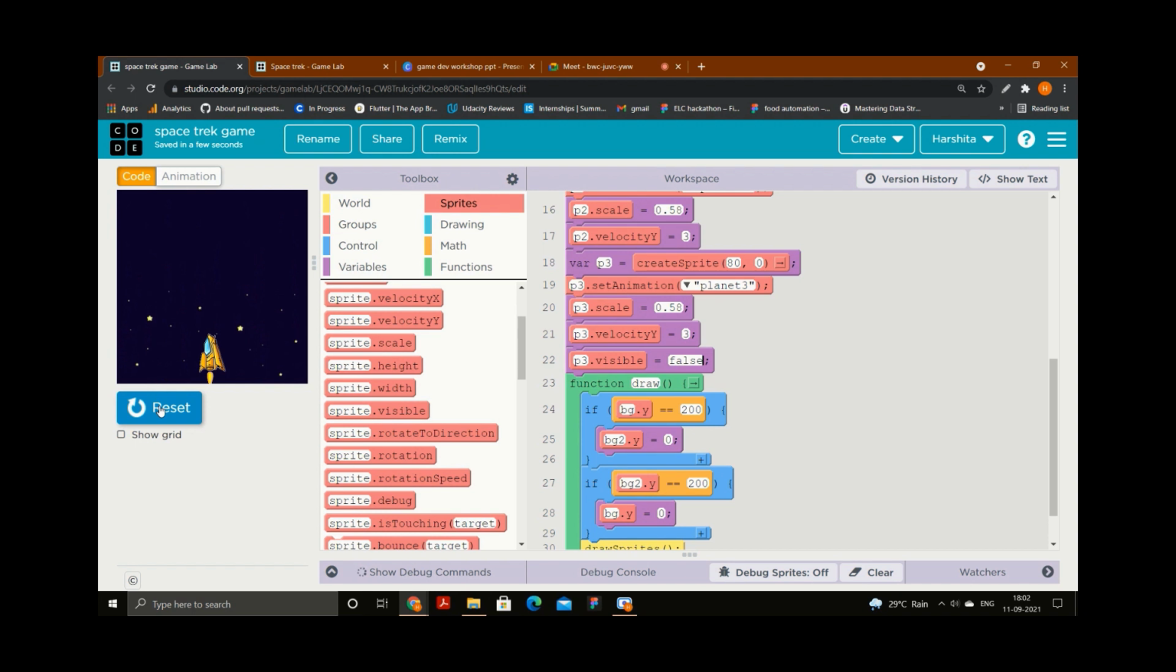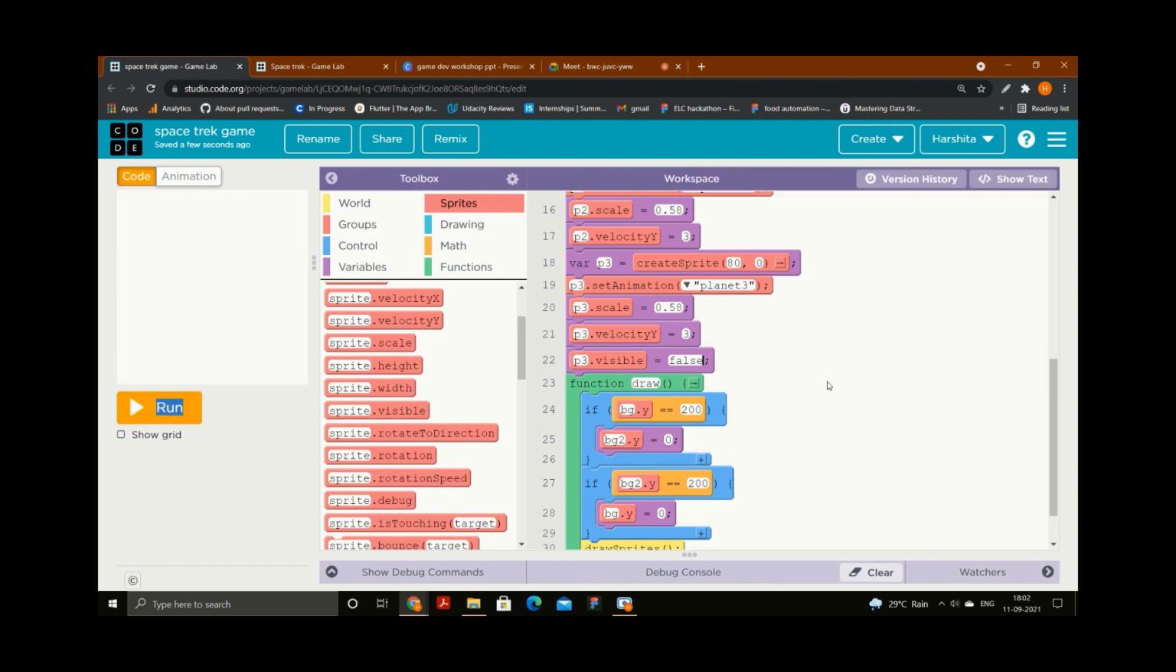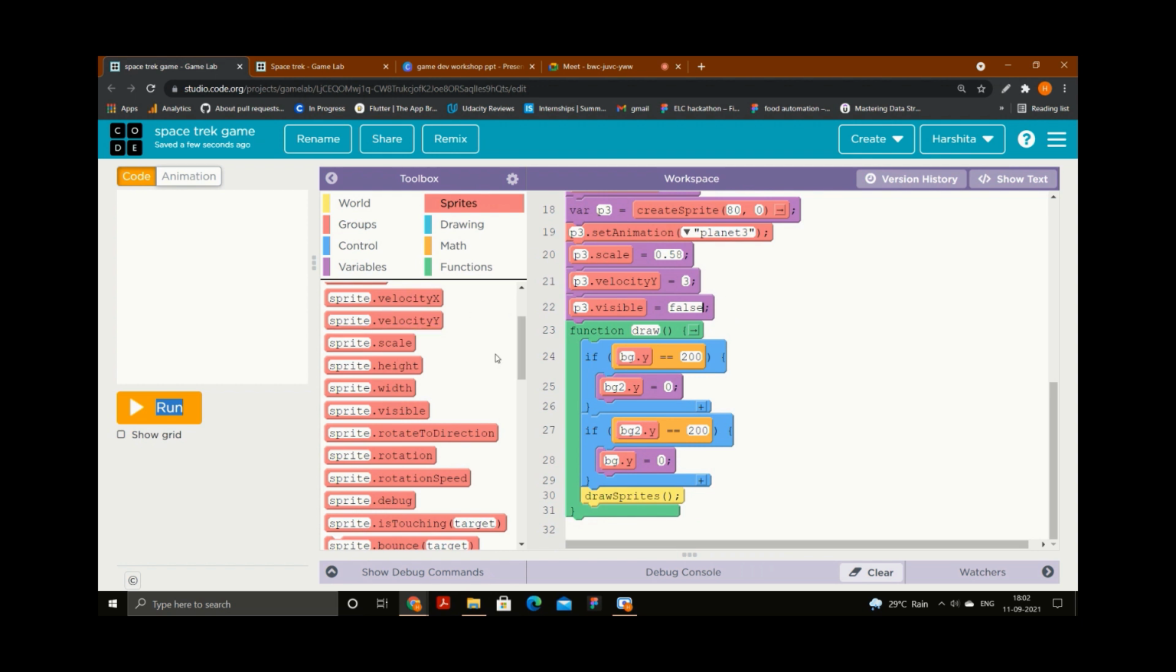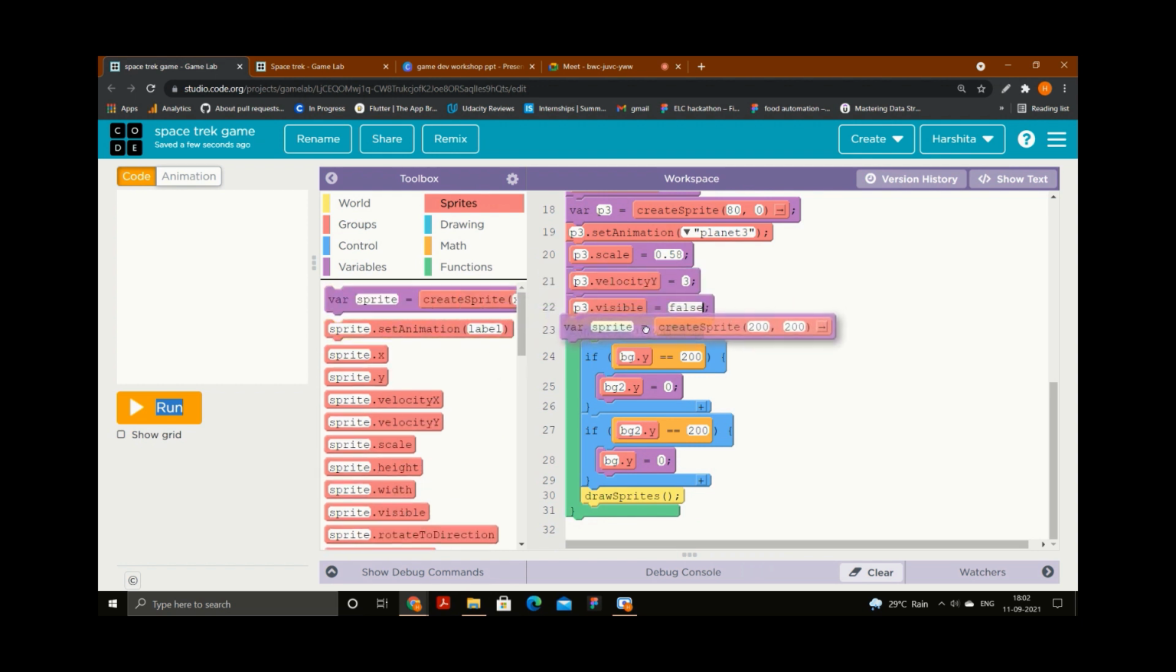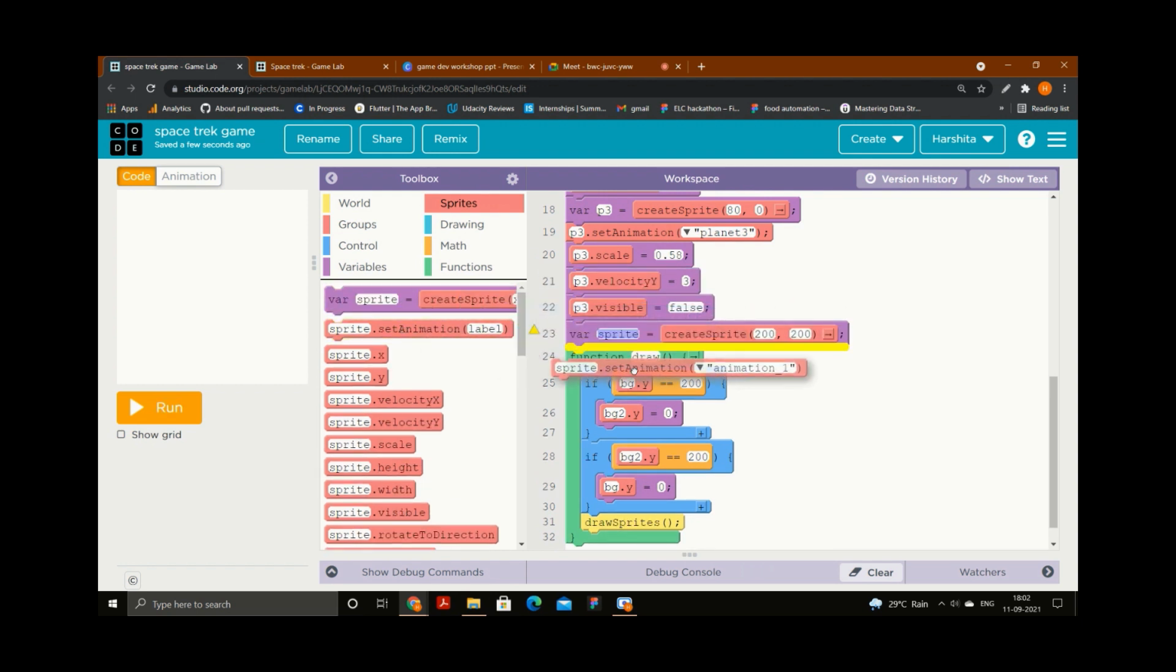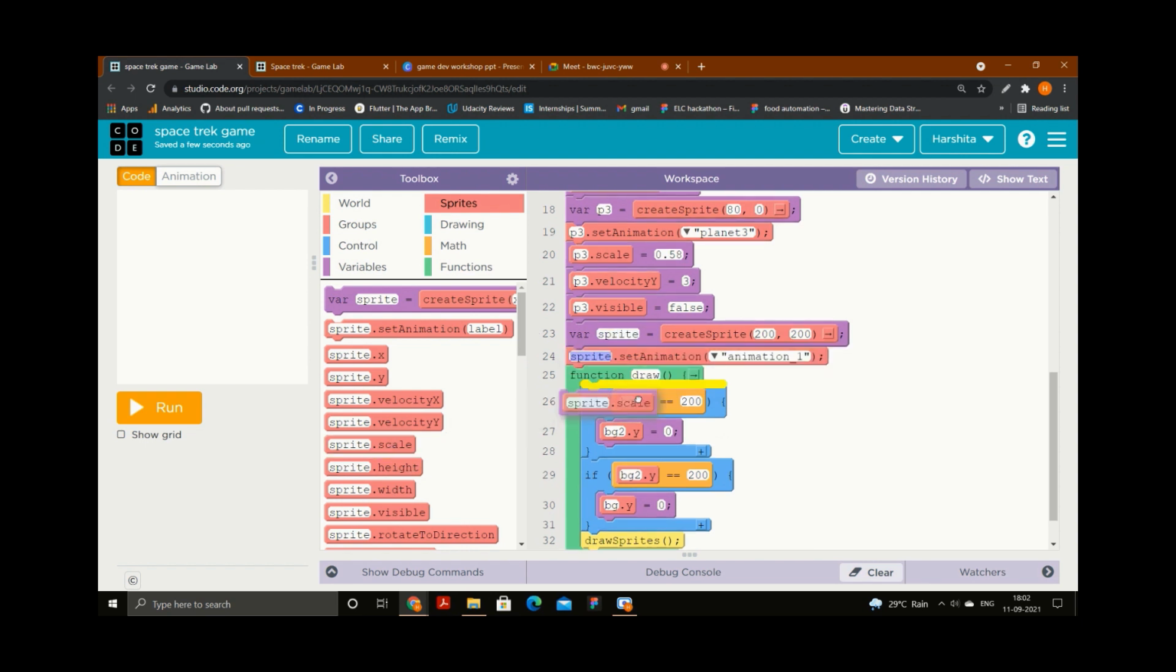But after some part of the code, I need to make it visible true as well. Otherwise, it will never be visible. Okay, because I have put visible false, but I need to put visible true also somewhere else, so that it will be visible. We will see where we need to put visible true. Before that, I will add the rest of the planets as well. I will do it quickly.